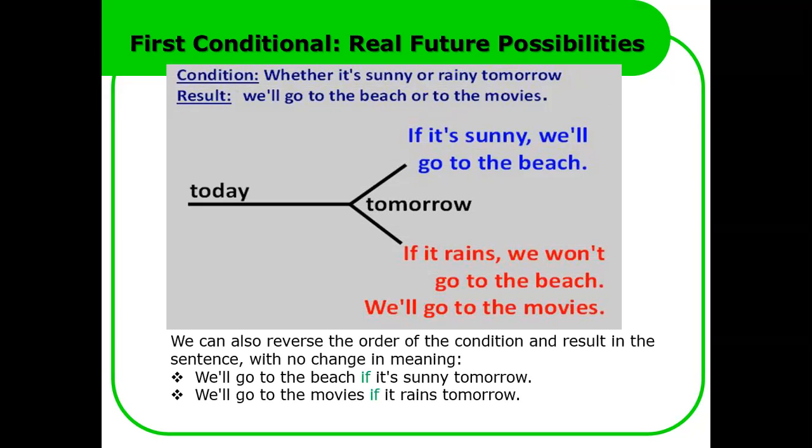We can also reverse the order of the condition and result in the sentence with no change in meaning. That means that we can change the order of the sentences, and we can start with the main clause and put the if clause second. Note here that we don't use a comma if we start with the main clause. We use a comma if we start with the if clause, after the first part or before the second. But if we start with the main clause, we don't use a comma.